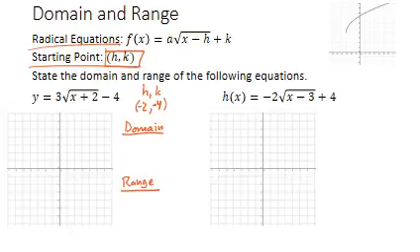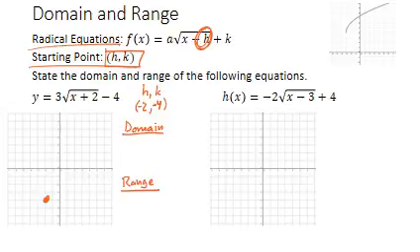The standard form of a radical is not a times the square root of x plus h, it's x minus h. So in other words, what do I have to put in for h for this to end up being a +2? It actually has to be a -2 right here to get the negative and negative to cancel out and give me the +2 that I have in my example down here. So the key way to think about it is underneath the square root, always think opposite. So instead of 2, -2. So I know my starting point is at (-2, -4).